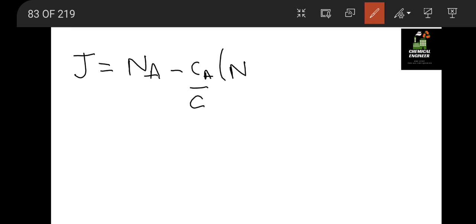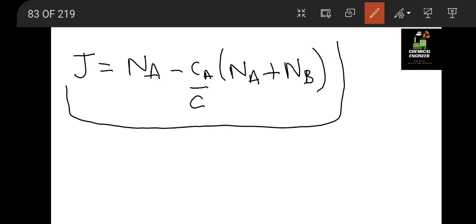There are different forms of Fick's law, but you don't need to remember all of them. Please try to remember one form, that is J equal to NA minus CA by C into NA plus NB. How we get this form, I think we have covered in the diffusion video of mass transfer, so here we are not going to cover that.